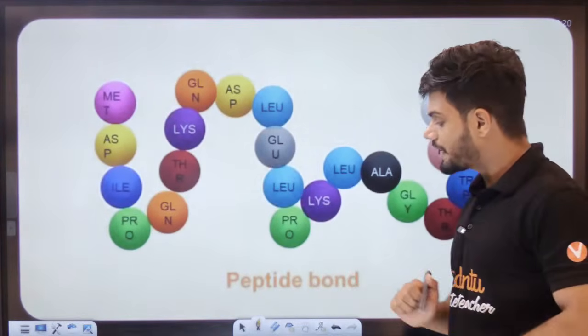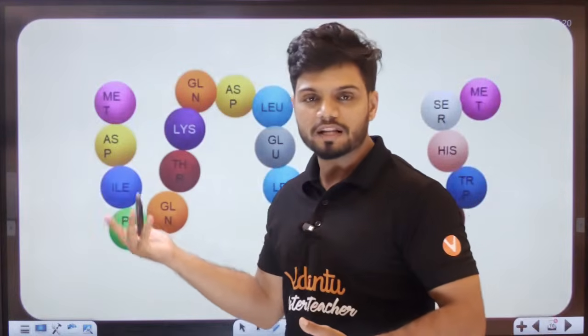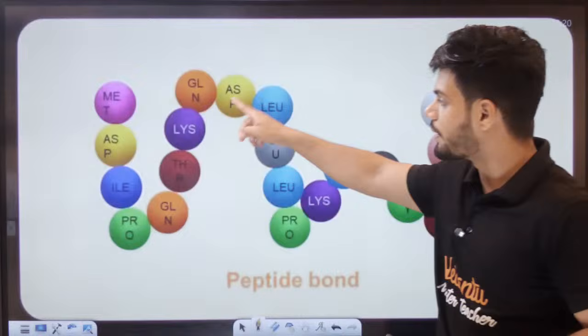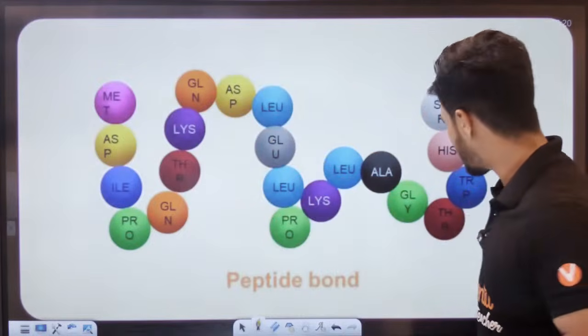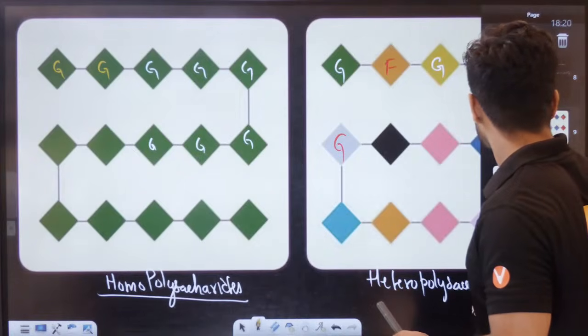If you look at the peptide bond, if you look at your protein also, protein is made up of different types of amino acids. It is a heteropolymer itself. Now, students, please understand.